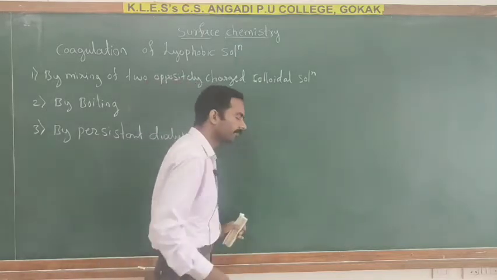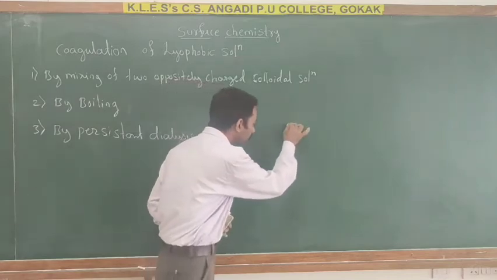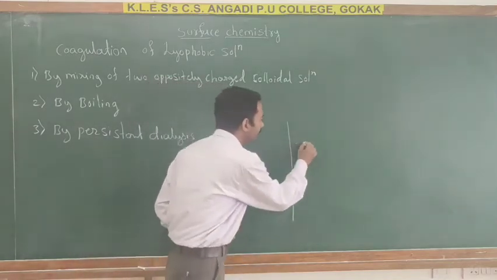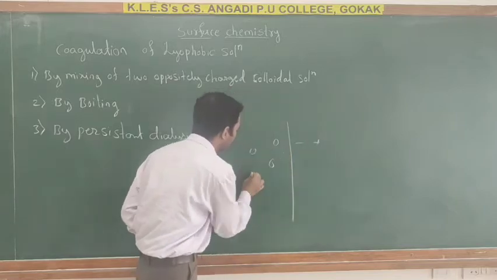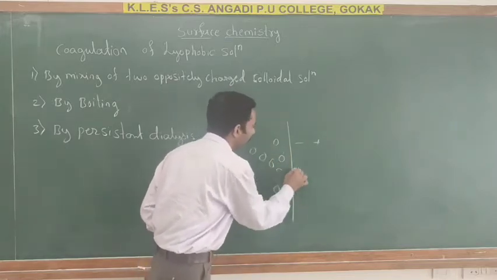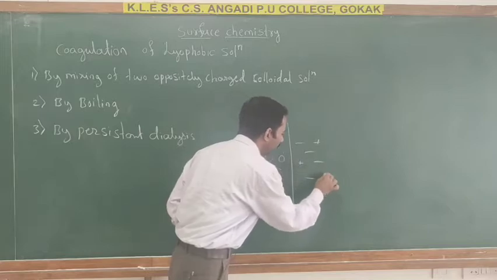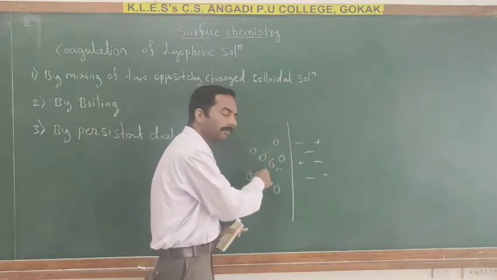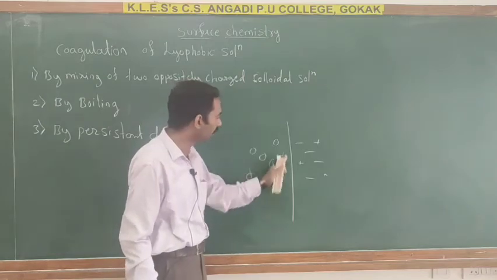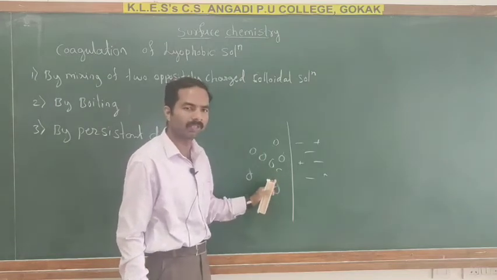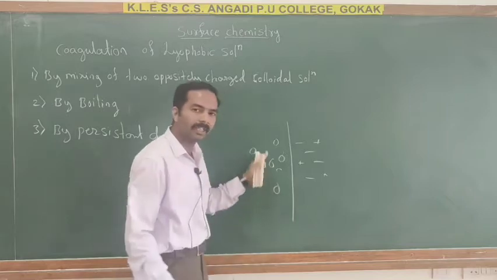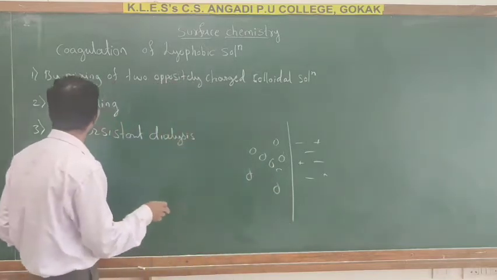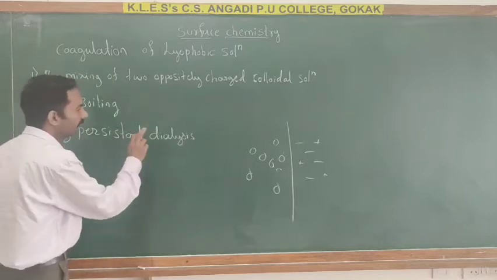So here, on prolonged dialysis, trace amounts of electrolyte can be removed. The colloid becomes unstable, ultimately coagulates, and we get precipitate. So the third one is by persistent dialysis.